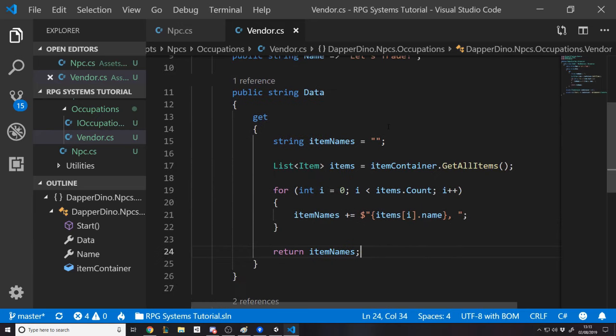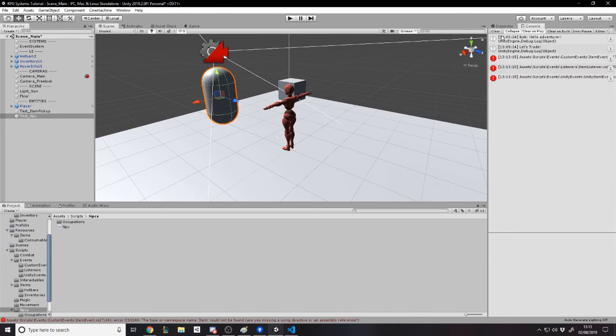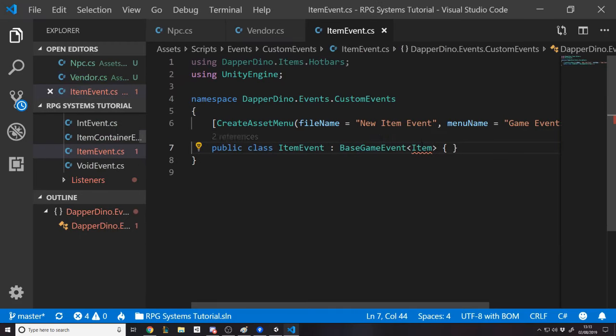So now when we ask for the data from the vendor, it's going to say, all right, let's get all the items from our container and say what we have. Now, ideally, you'd also show the quantity as well, but I can't be bothered with that. That's a bit too much.